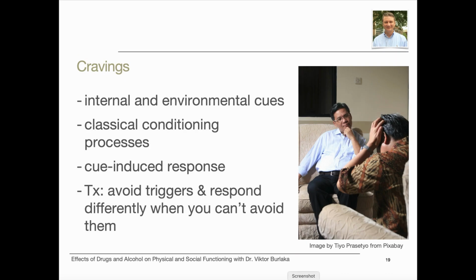As previously discussed, internal and environmental cues can become craving triggers through classical conditioning processes, with exposure to those triggering cues increasing the risk of using substances again. This is called a cue-induced response. Cues or triggers may involve any combination of the five senses: sight, sound, taste, feel, and smell, or internal states, such as anxiety, loneliness, boredom, depression, or mania. For example, one woman in treatment for a substance use disorder described loud rock music as a personal trigger for her craving to use alcohol and marijuana, because she learned to enjoy these substances at rock concerts.